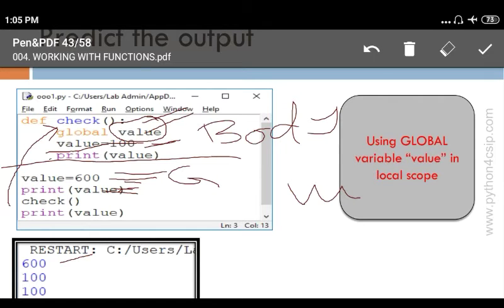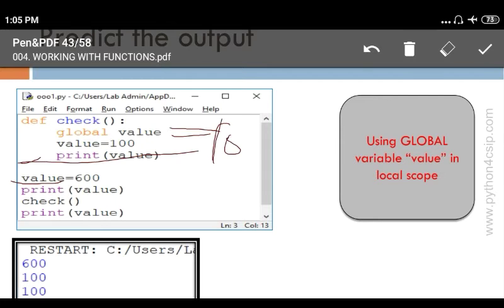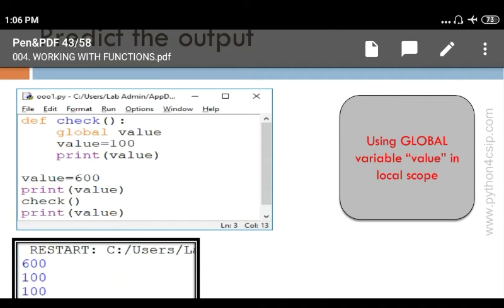So value equal to 100 will change the global variable's value to 100, so this will print 100. As the value is modified inside the function, this time this variable will print 100. In the previous program it printed 600 because that variable was locally modified.